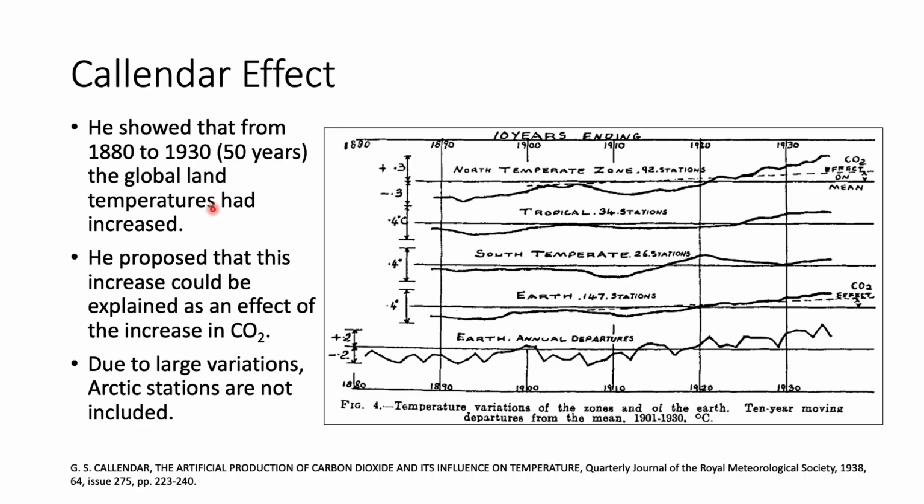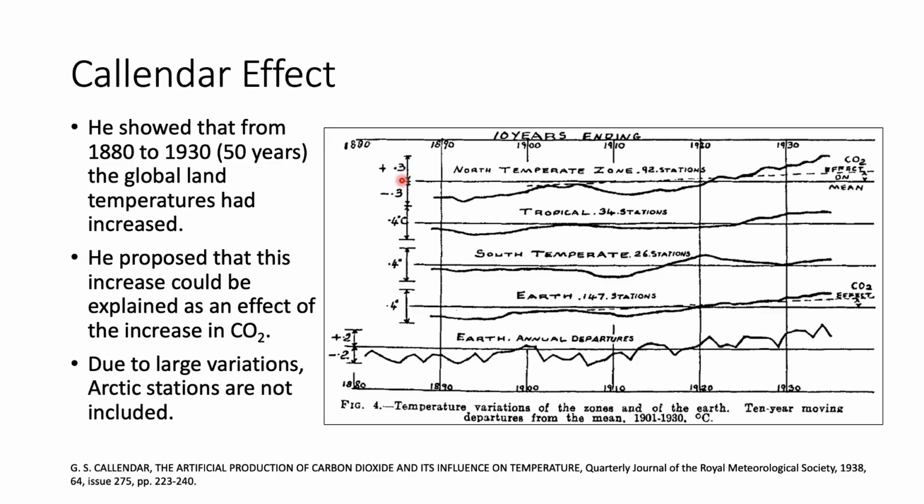So what is the Callendar effect which we saw? Callendar showed that from 1880 to 1930, over a period of 50 years, that is five decades, the global land temperature had increased. And he proposed that this increase could be explained as an effect of the increase in CO2. So here, the CO2 is slowly increasing, so that's the reason the temperature is also increasing.